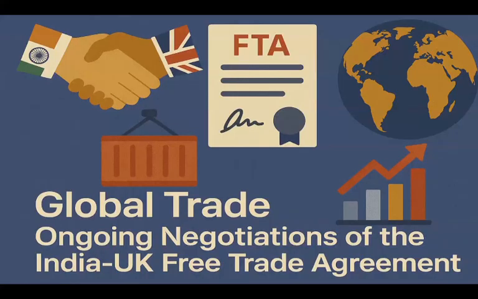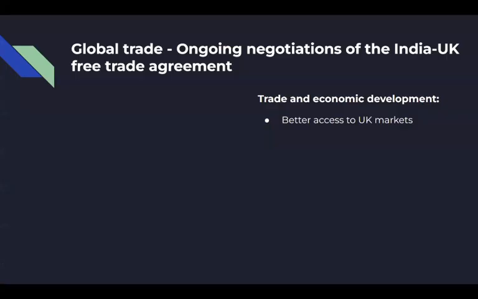Now, lastly, moving on to the global trade aspect. The India-UK Free Trade Agreement, known as the FTA, is a strong modern-day example that illustrates several key aspects of the global trade topic in IB economics. Such as trade and economic development.